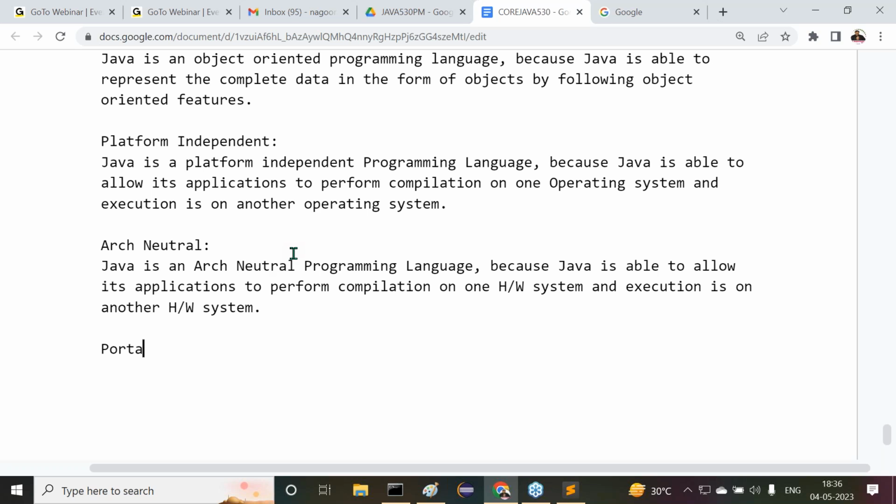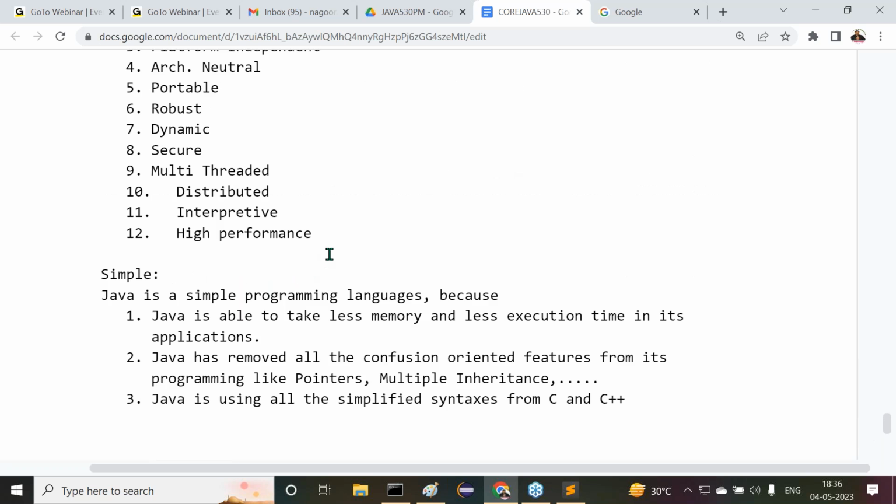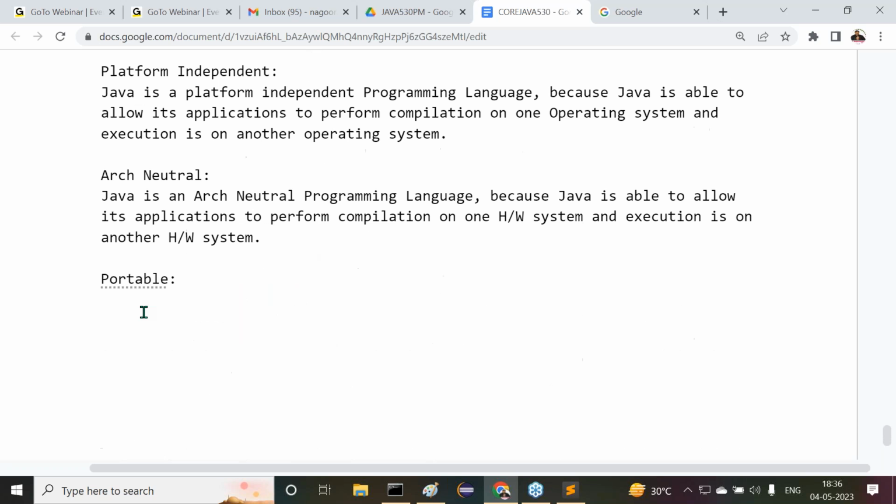Portable. What is the next one here? Portable. Okay. Do one thing. This topic we are going to understand tomorrow from this particular point onwards. Tomorrow is Friday, I think, right? Even on Saturday also, we are going to have a session. I'll complete the Java features topic, max tomorrow I will finish it. Then the day after tomorrow I will start some other new topic.